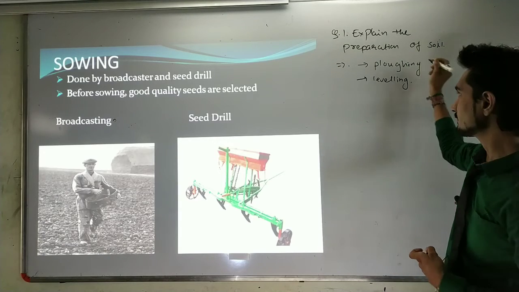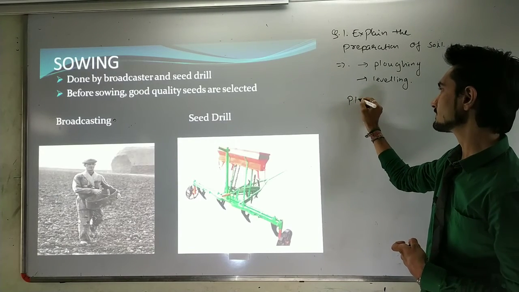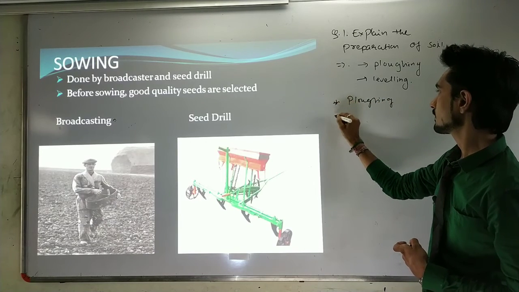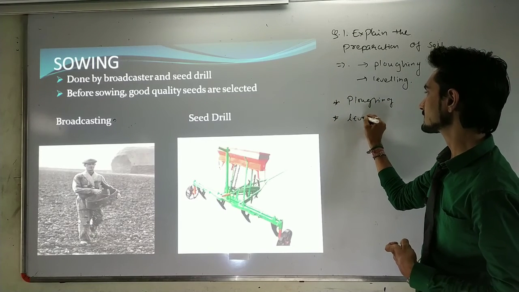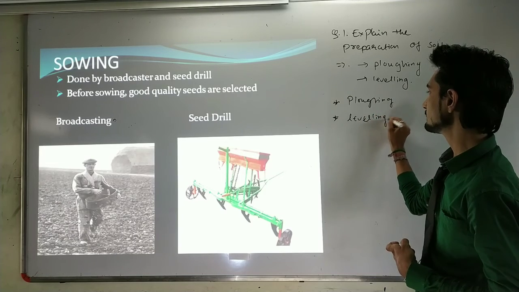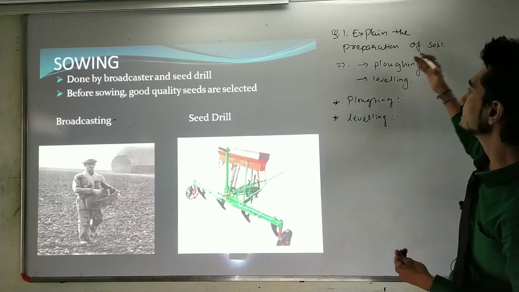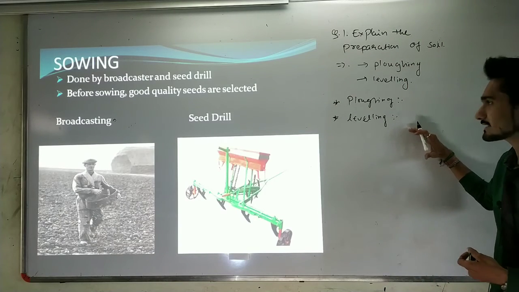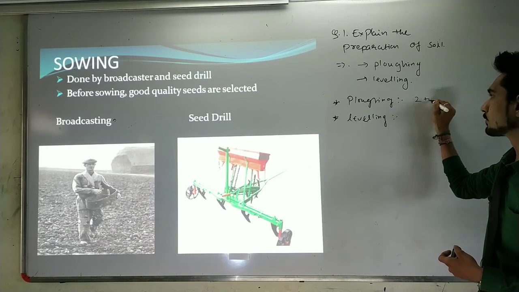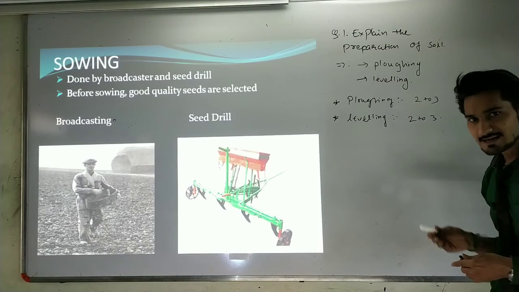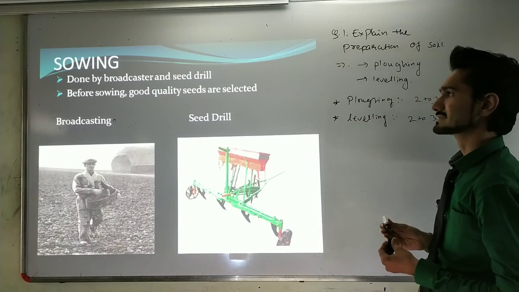For ploughing, you need to define what ploughing is, and afterwards you need to define what leveling is and what equipment you use for ploughing and leveling. You need to explain the answer like that. You need to write 2 to 3 points in ploughing and 2 to 3 points in leveling. Then you can get the full marks.